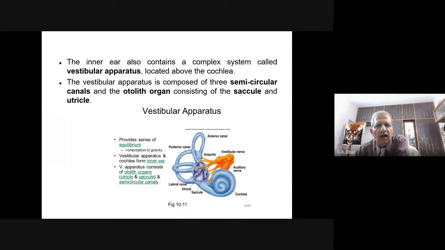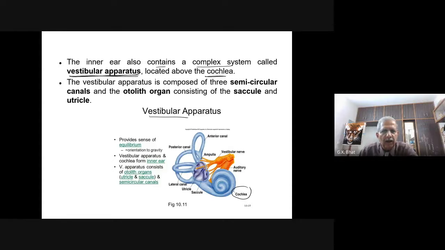The inner ear also contains a complex system called the vestibular apparatus. Whatever you have heard so far is all concerned with hearing. Now you have another part concerned with balancing. So far we have seen the cochlea. Now you are looking into another part called the vestibular apparatus, located above the cochlea. The cochlea and the vestibular apparatus together form the inner ear.